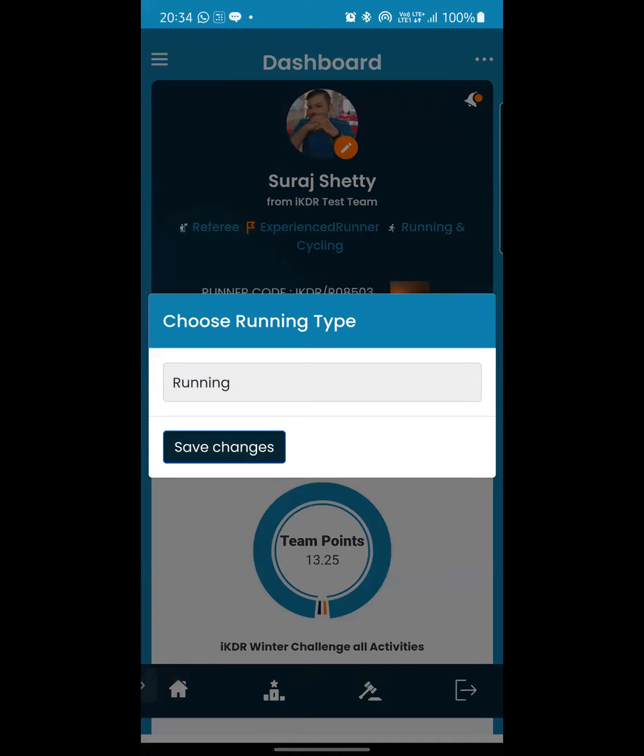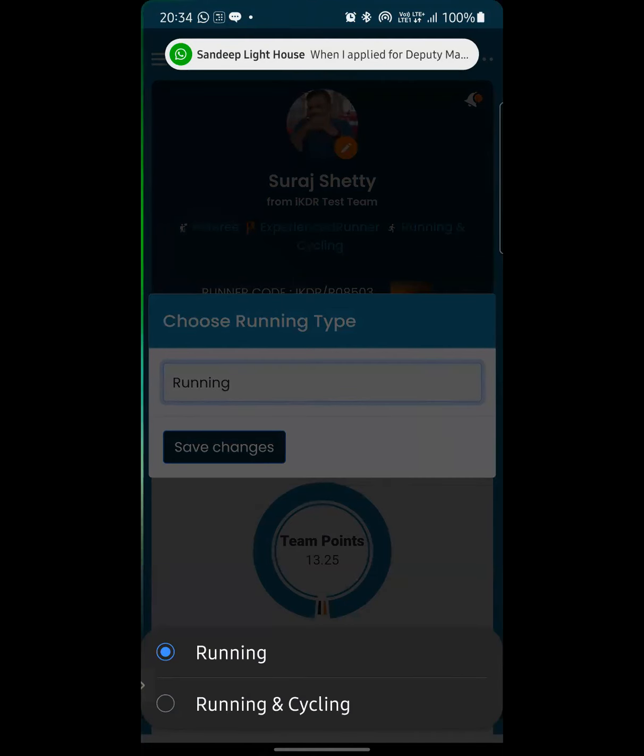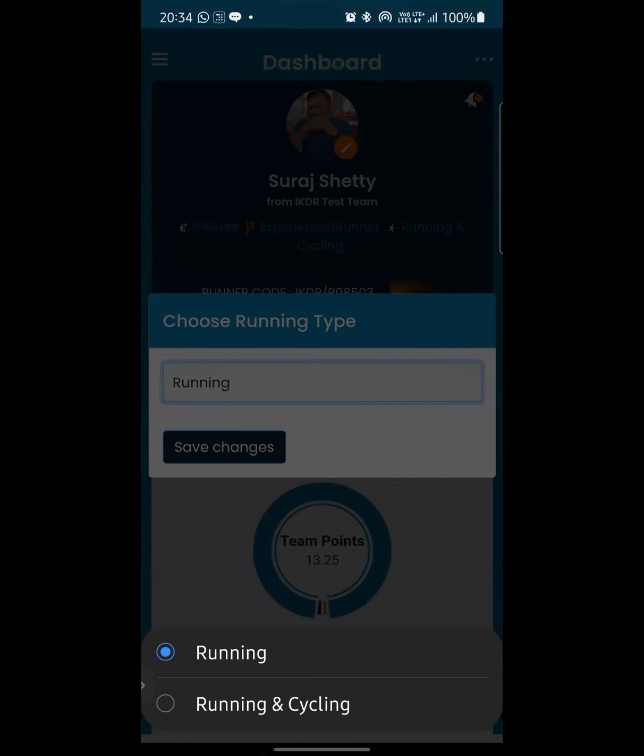Okay, so now you see that I have logged in into the system for the first time. This is a trigger which comes every first of the month, asking whether you want to choose running or running and cycling. This has to be chosen carefully. So on 1st of October, as soon as you log in into the system for the first time, you will get this option of running and cycling. You have to choose this. Whatever you choose, basis that you will be getting the points.